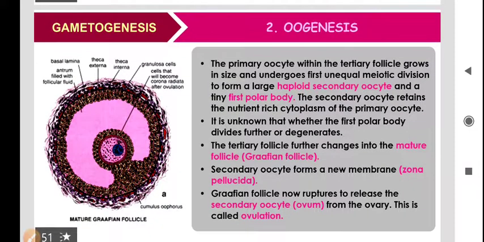The secondary oocyte develops into the egg, or the last or final division takes place when a sperm comes in contact with this secondary oocyte. The secondary oocyte has a special layer. The name of the layer is zona pellucida.